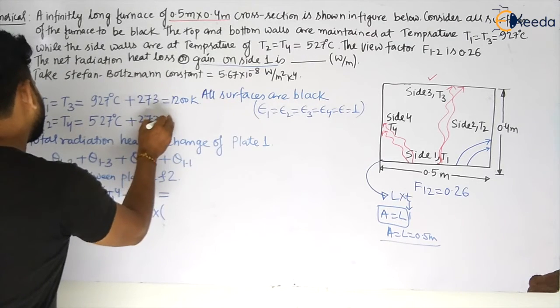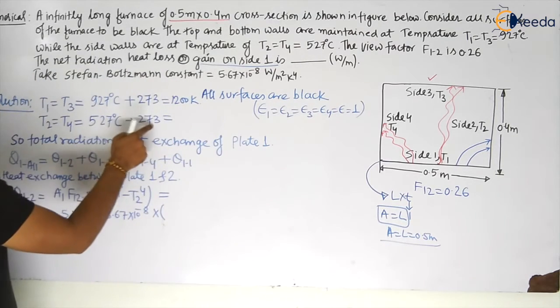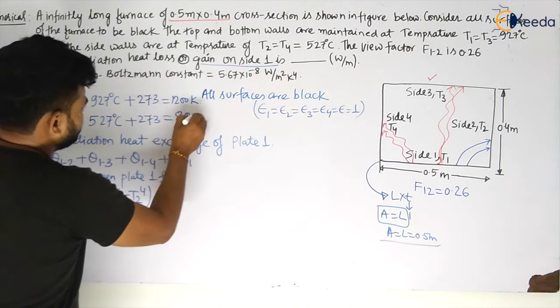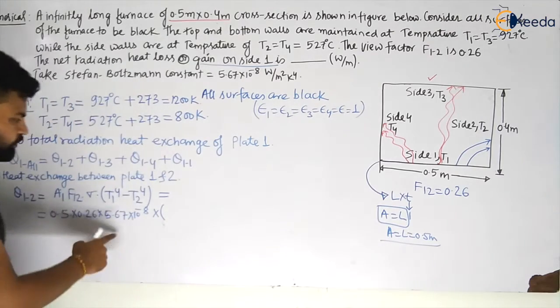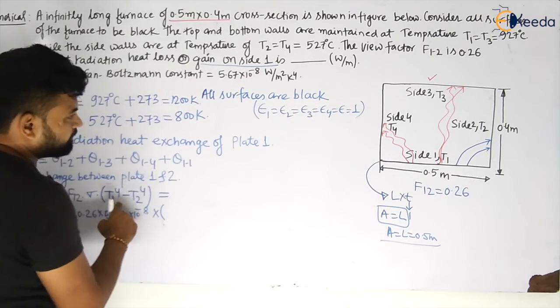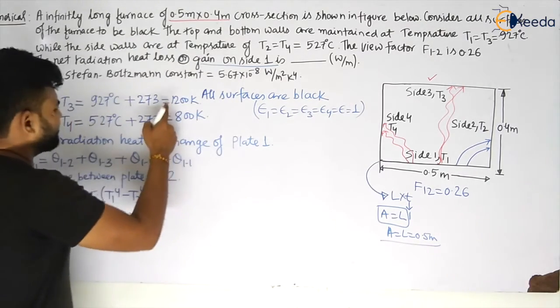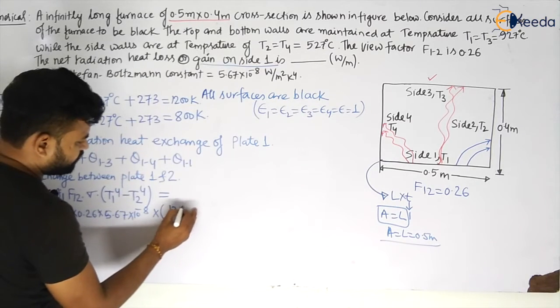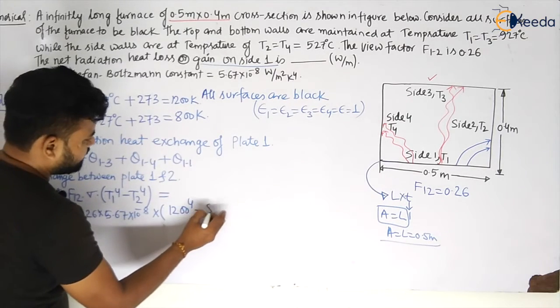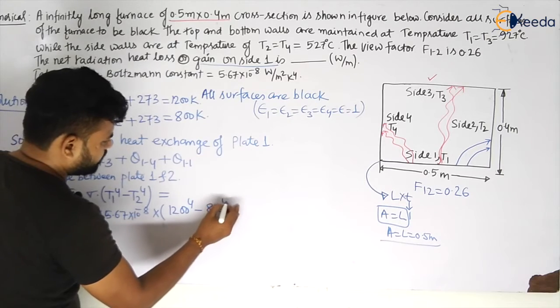Again plus 273, this will become what? 27, 73, this will become 100, 500 and 2, like 700, this will become 800, my dear students. So let us put the values. T1 is your 1200 Kelvin, T2 is 800 Kelvin. So this will become 1200 Kelvin to the power 4 minus 800 Kelvin to the power 4.